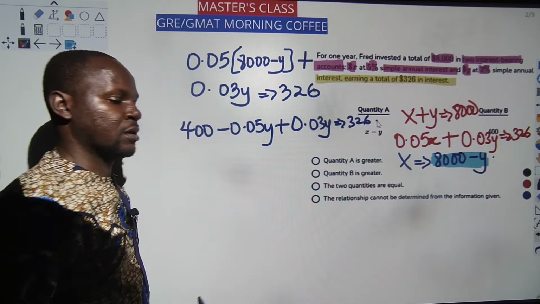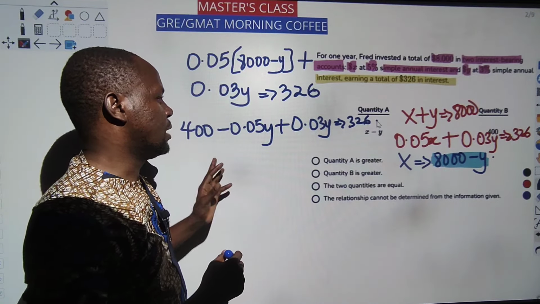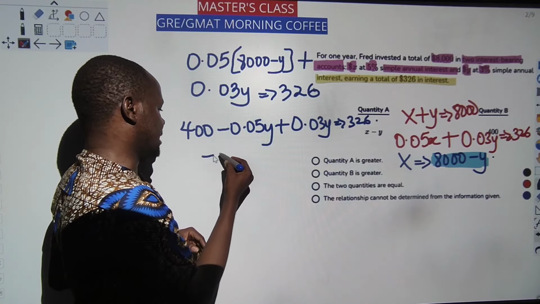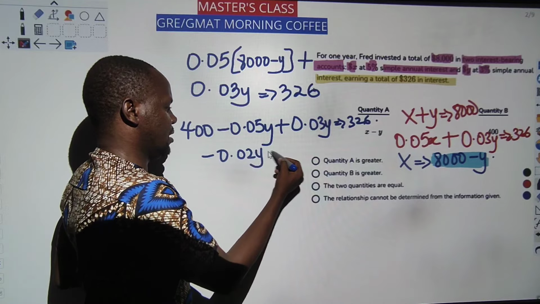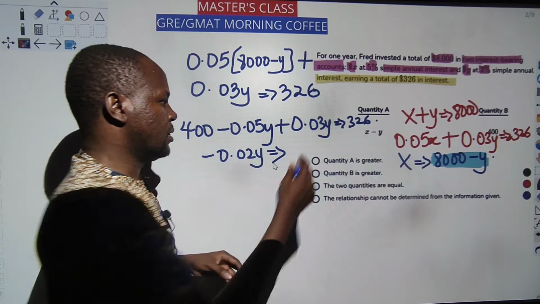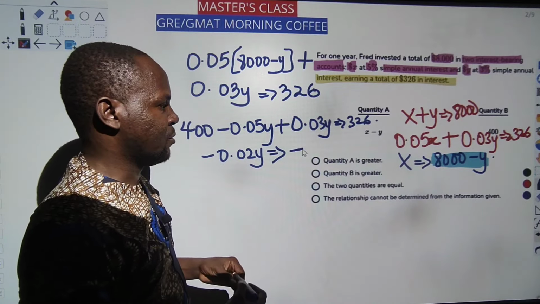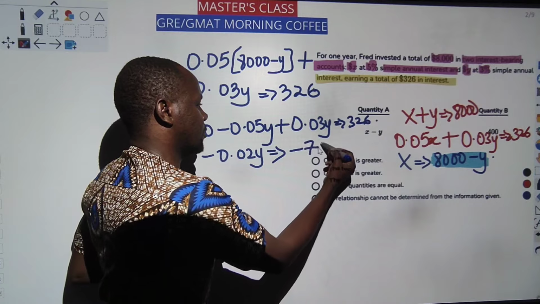So now it's just a matter of collecting like terms and making sure I finish well. This minus this should be negative 0.02y, which is now equal to, look at what I'll do, 326 minus 400. This is like 74, I guess. Hopefully I'll be right. 74, yeah, 74.